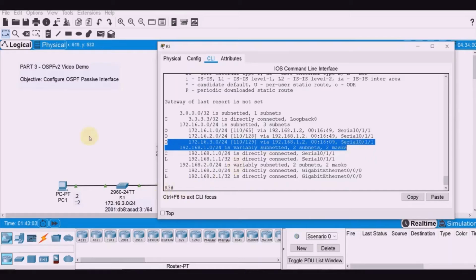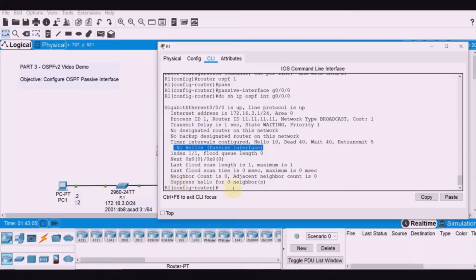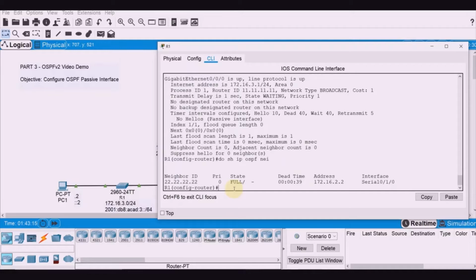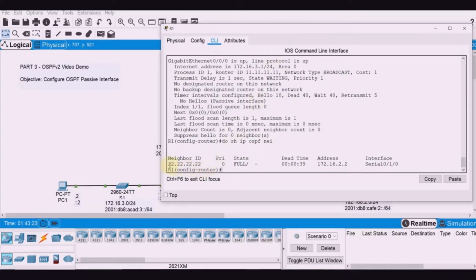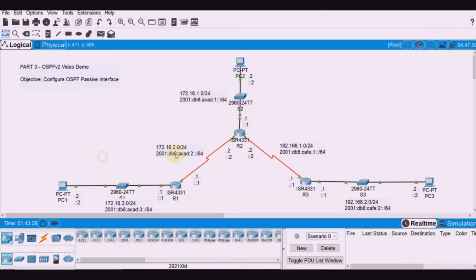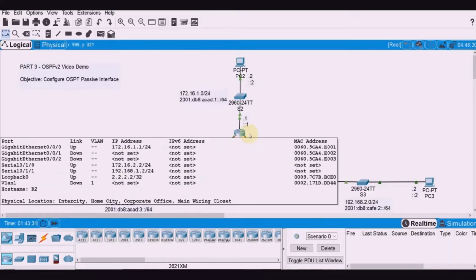So let's go to R1 and type in do show ip ospf neighbor. As you can see there, the neighbor is still there. That's 22.22.22.22, that's router 2.